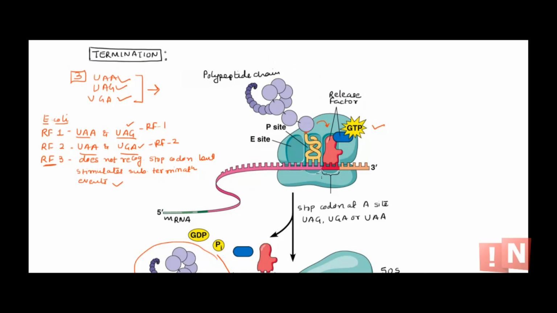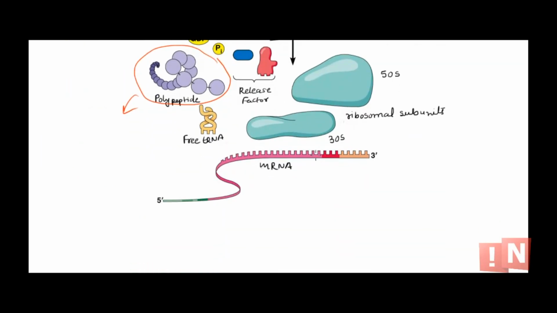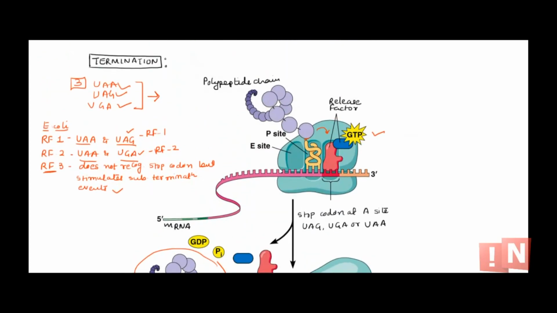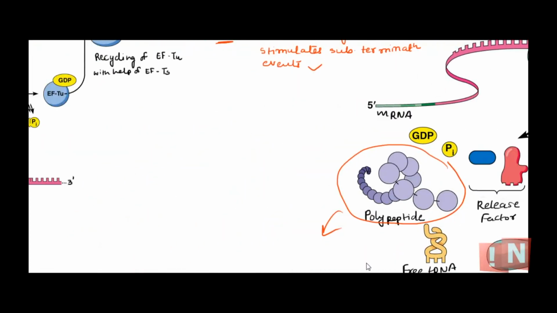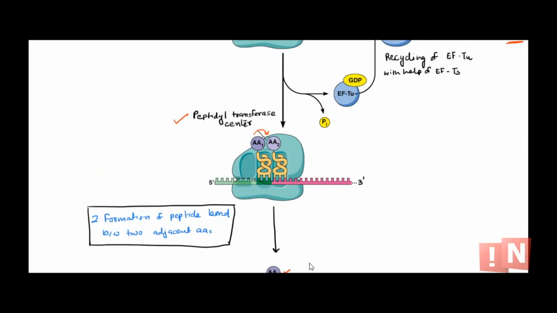As I said, there is no tRNA that has the anticodon sequence of stop codons. So a release factor would come based on what stop codon it is. The second step is, once there is something in the A site, the peptide bond formation. So this release factor, when it comes and binds, would result in release of this polypeptide chain. There is nothing here to bind, so it will be released. GTP is hydrolyzed. The ribosome is separated into 30S and 50S subunits, and release factors are removed. The mRNA is free now. So that's how the termination of translation occurs. So that's all about translation in prokaryotes.